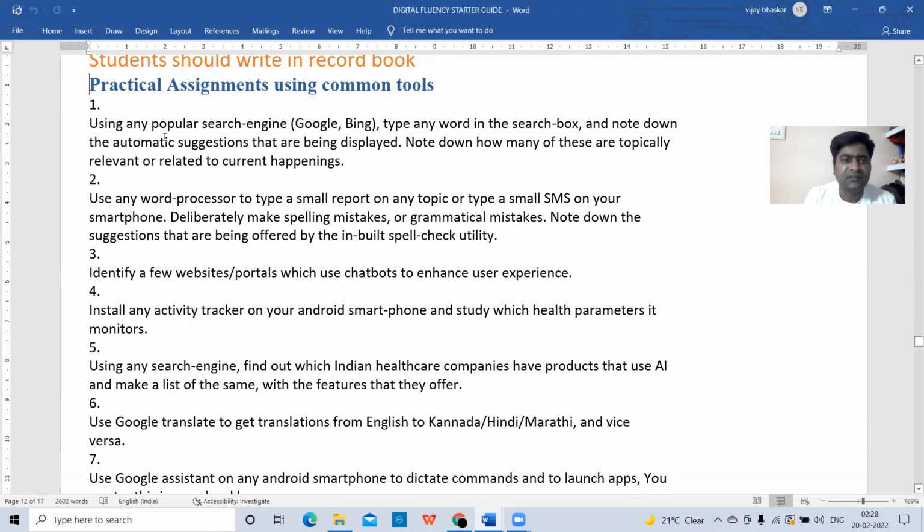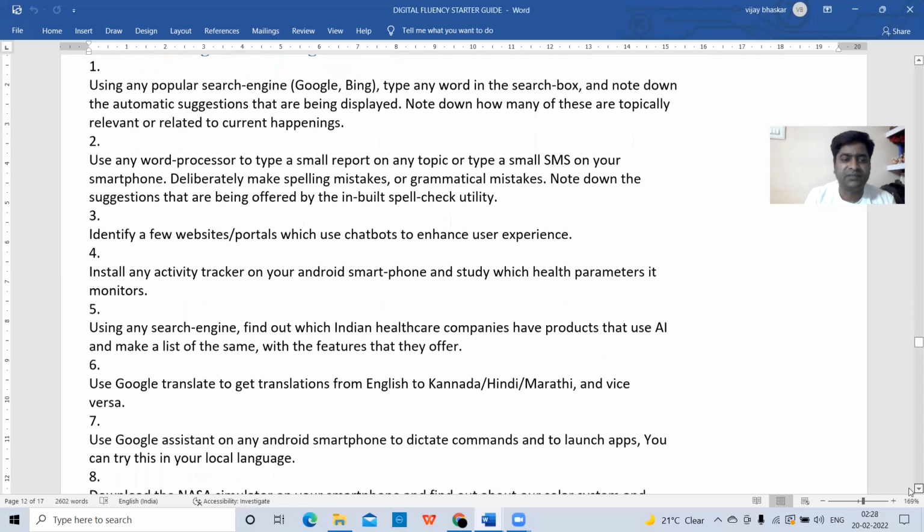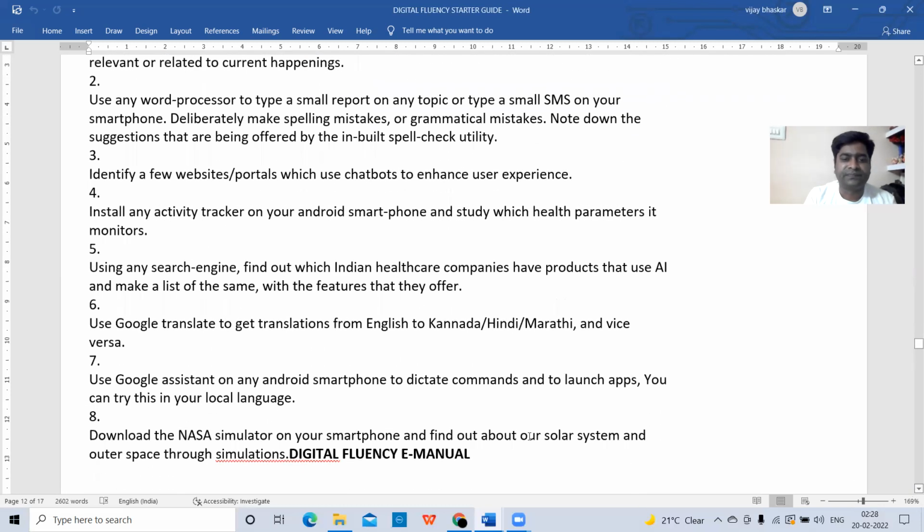First one is: using any popular search engine, type any word in the search box and note down the automatic suggestions that are being displayed. Note down how many of these are topically relevant and related to current happenings. Okay, this is the first question. Like this, they have given 8 questions. So these 8 questions you need to answer in the record book. In the record book, you need to write these 8 questions along with the answers.